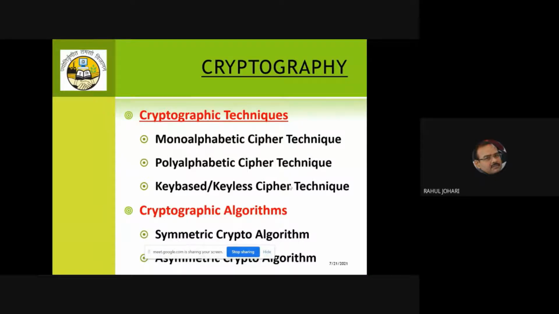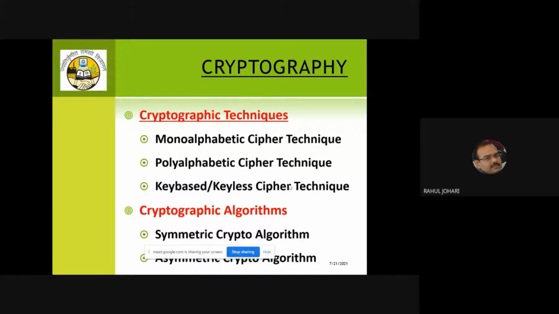So I can have the level 1 rail cipher, the level 2 rail fence cipher, level 3 rail fence cipher. I will position the characters in different levels, and I'm not using any external key. I'm just shuffling or jumbling the position of the characters across different levels. Rail fence is a very popular keyless cipher technique. That's how we can come up with new ideas to design and develop our own cryptographic technique for security of the data.